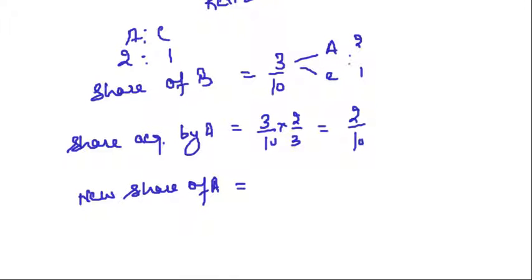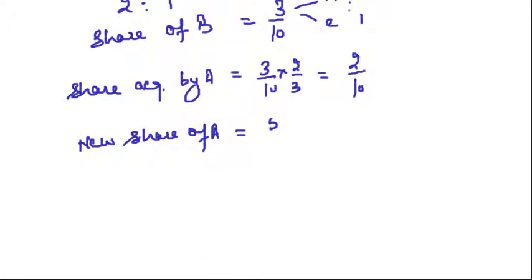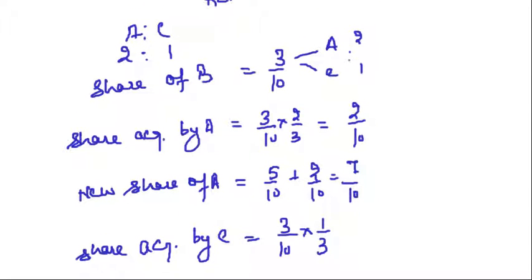Old share plus the share acquired. What is the old share? Old share is 5/10. What is the new share? 2/10. So this comes to 7/10. Now, share acquired by C. Out of the total 3/10 share of B, 1/3 is being acquired by C, because A and C are acquiring in the ratio of 2:1. So this comes to 1/10.